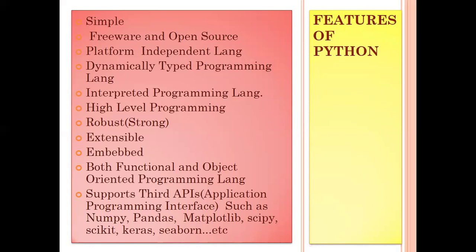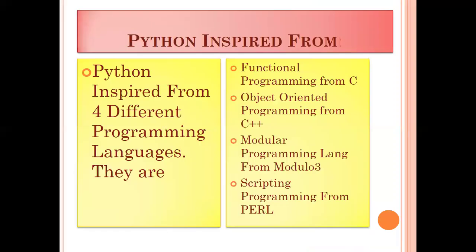Now, Python is inspired from four different programming languages. It has learned functional programming from C, object-oriented programming from C++, modular programming from Modula-3, and scripting from Perl. So it is inspired from four different programming languages. Now, after that, let's proceed with the features.